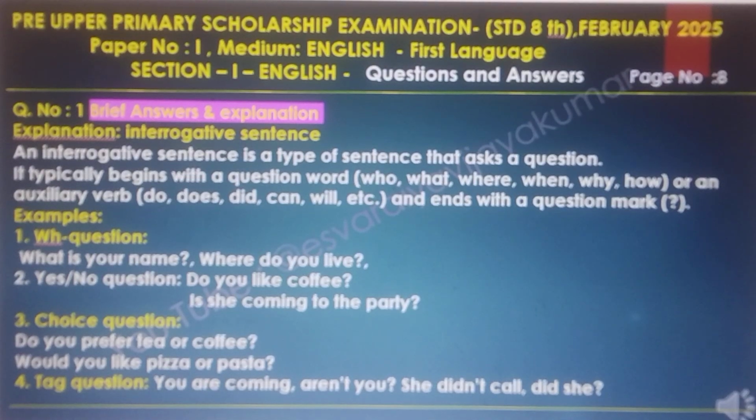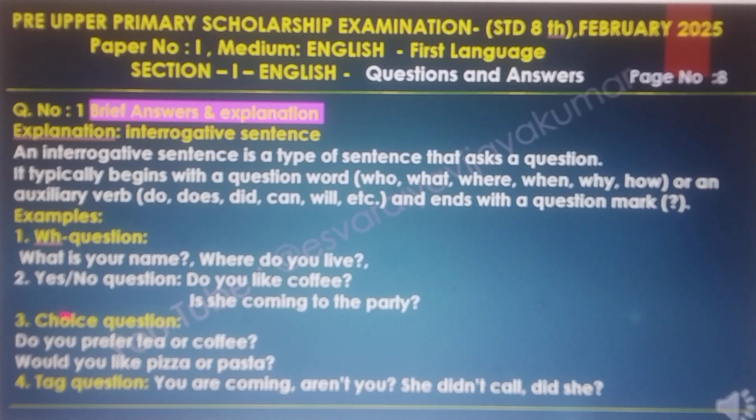Interrogative sentence. An interrogative sentence is a type of sentence that asks a question. It typically begins with a question word: who, what, where, when, why, how, or an auxiliary verb: do, does, did, can, will, etc., and ends with a question mark.